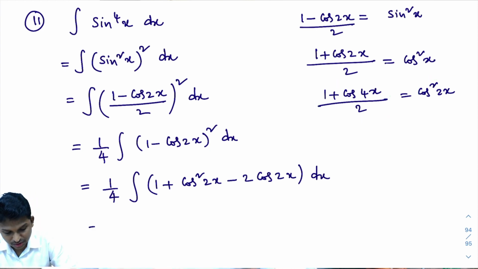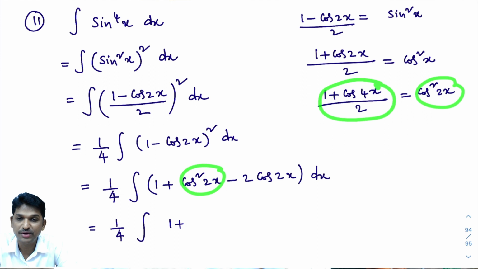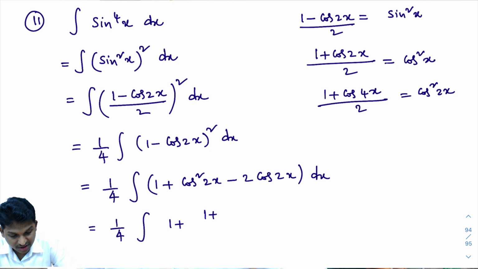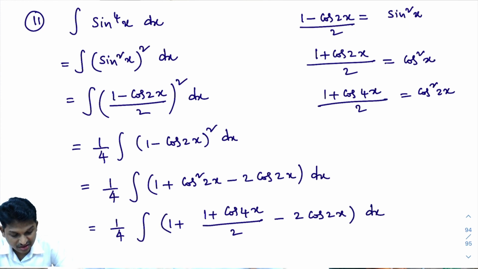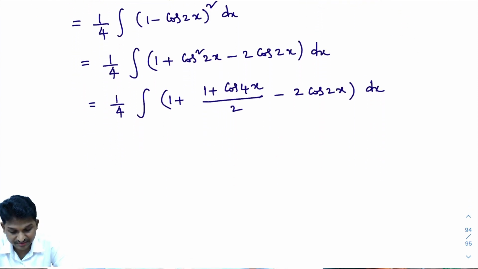Now that equals 1 by 4 into integral of 1 plus, what is the cos square 2x formula? The cos square 2x formula is 1 plus cos 4x divided by 2. In place of cos square 2x, I'll write this one. Okay, write it: 1 plus cos 4x divided by 2 minus 2 cos 2x dx. Very good. Now I'll simplify this a little bit. This part, just LCM type of thing, I'll simplify here.